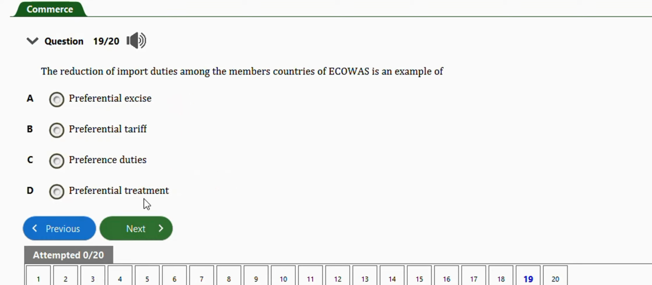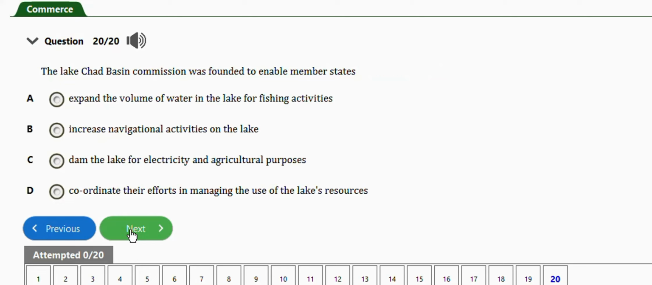Okay, next question says the reduction of import duties among member countries of ECOWAS is an example of preferential tariff, option B. Very important. Okay, last question for this video. It says the Lake Chad Basin Commission was founded to enable member states expand the volume of water in the lake for fishing activity, increase navigation activities on the lake, dam the lake for electricity and agriculture purposes, or coordinate their efforts in managing the use of the lake's resources. The right answer is option D, to coordinate their efforts in managing the use of the lake's resources.